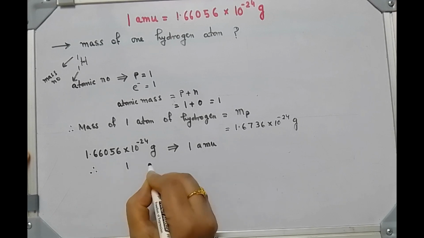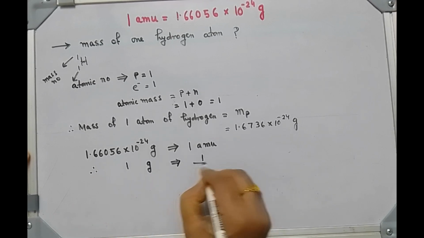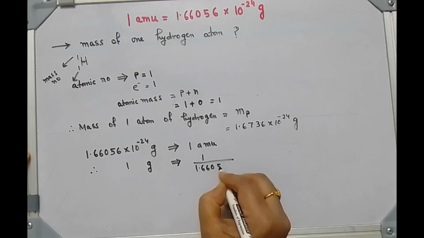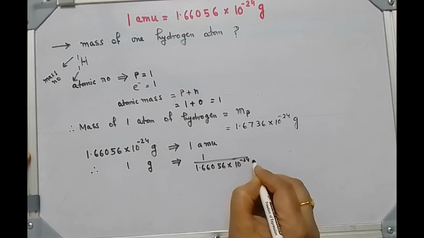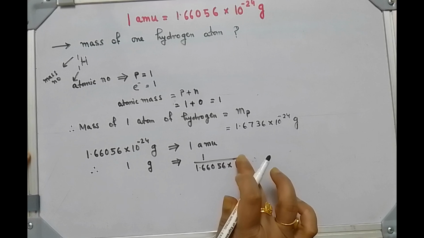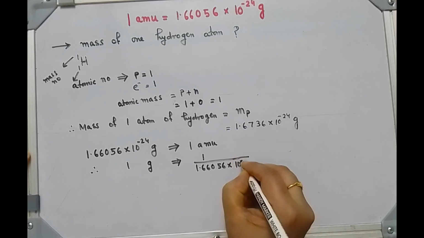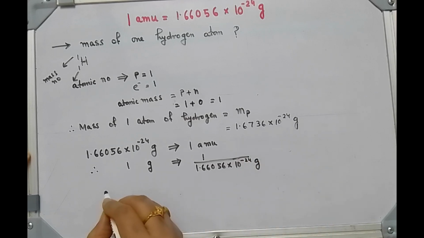Therefore, 1 gram means 1 by 1.66056 into 10 to the power minus 24 amu, and it is given this much.